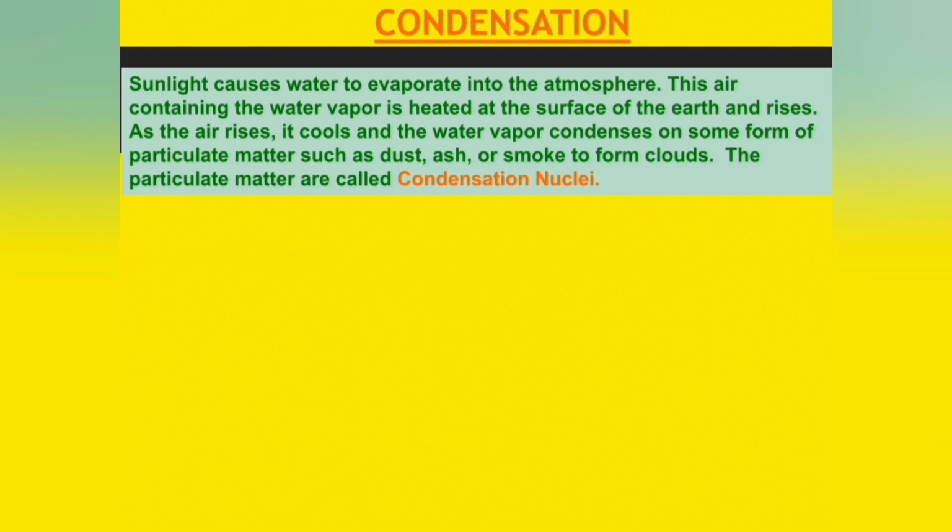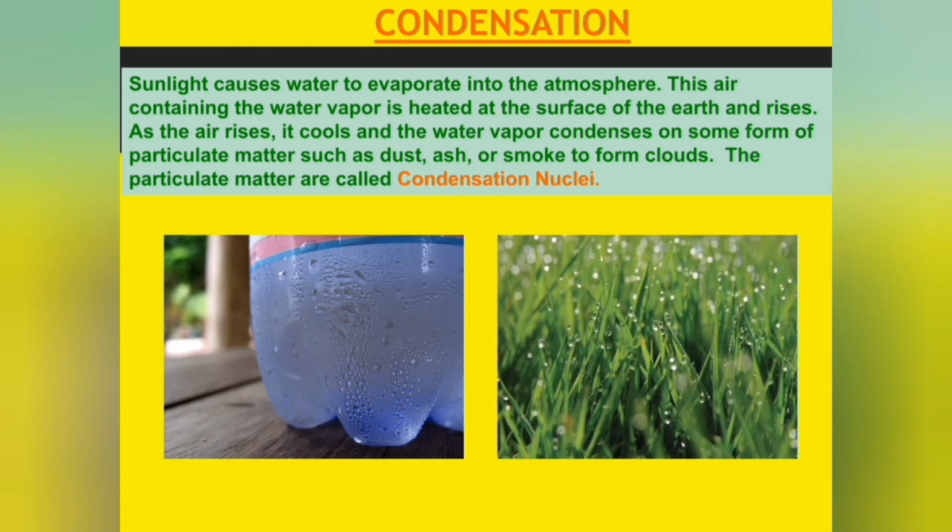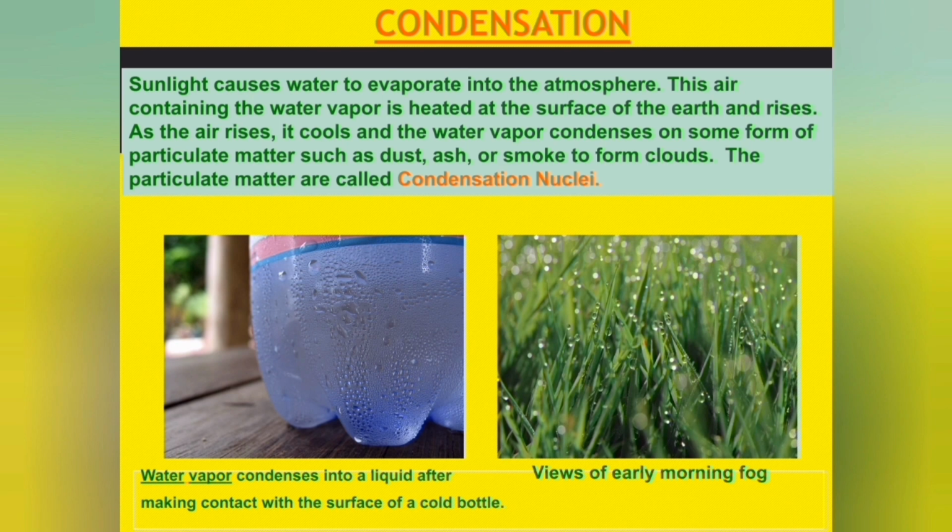Condensation. Sunlight causes water to evaporate into the atmosphere. This air containing the water vapor is heated at the surface of the earth and rises. As the air rises, it cools and the water vapor condenses on some form of particulate matter such as dust, ash, or smoke to form clouds. The particulate matter are called condensation nuclei.